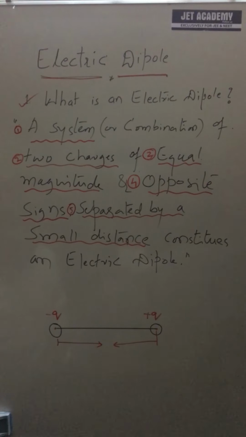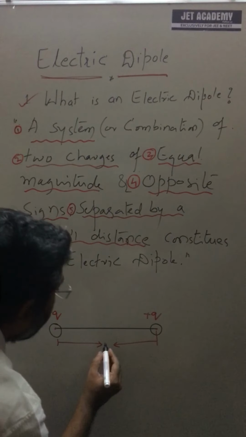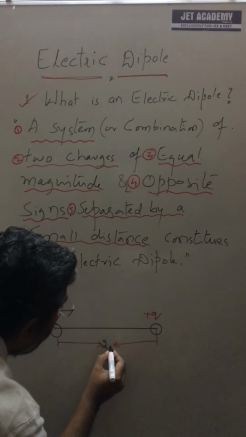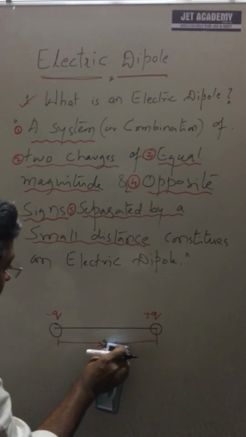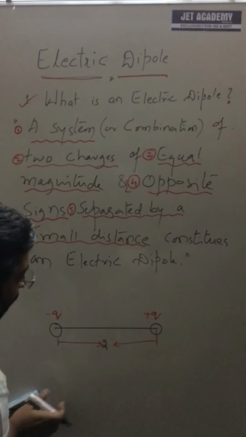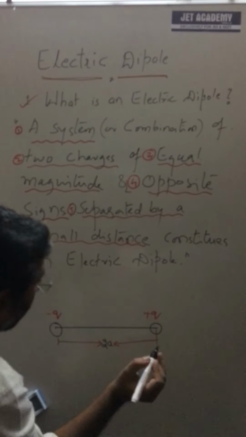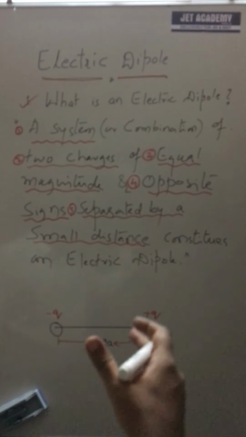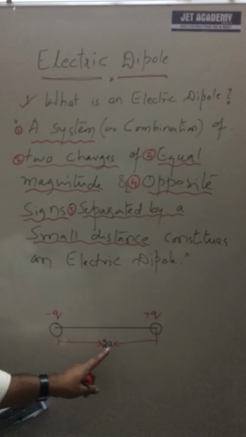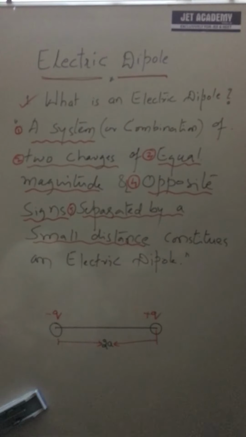This should be very small, and this distance we call it, sorry, not 2D. In some other textbooks it is 2D, but in NCERT, in the textbook, it is going to be 2A. It's 2A, 2D, anything. Sometimes they call it D there. Yes, why it is 2A, we will come to know by understanding the different concepts.